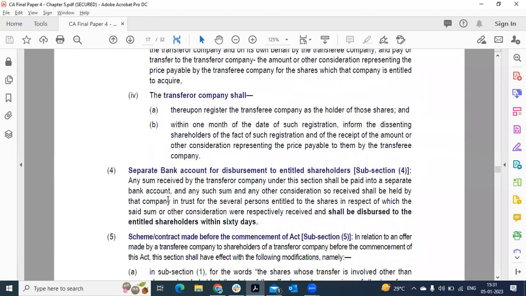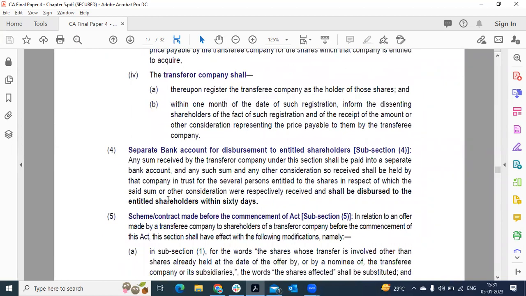Separate bank account to be opened. The transferring company should open a separate bank account to transfer the funds to the shareholders of the transferring company.